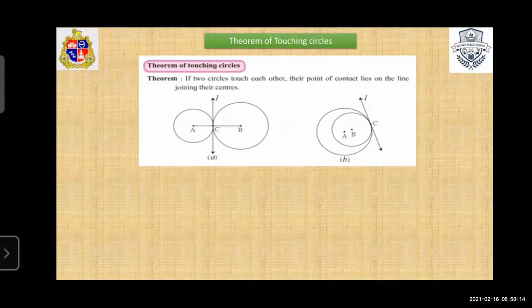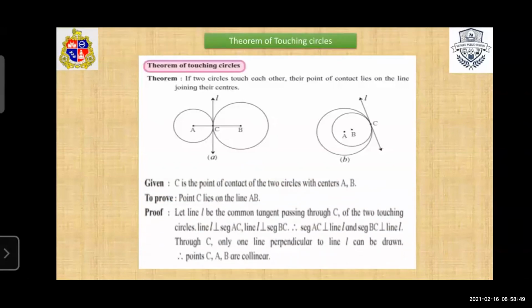Here we draw two figures. In figure A, the circles having centers A and B touch each other externally, and line L is the common tangent. In figure B, we have two circles having centers A and B. These two circles touch each other internally, and L is the common tangent which touches both the circles at point C. Okay, now let's start the proof.